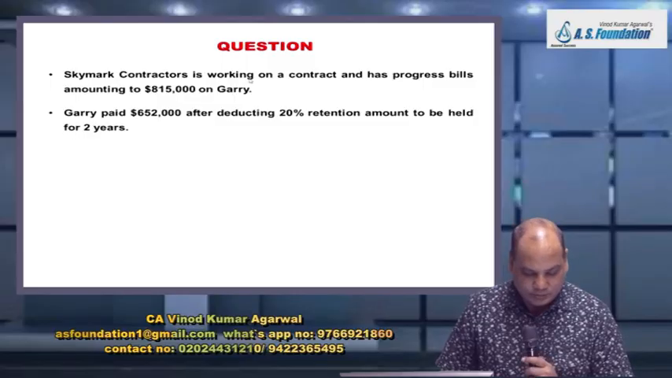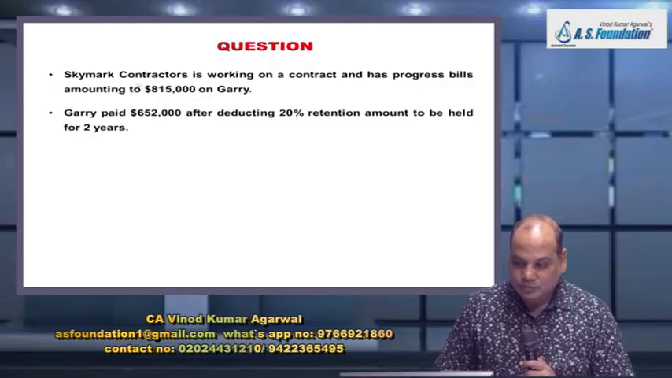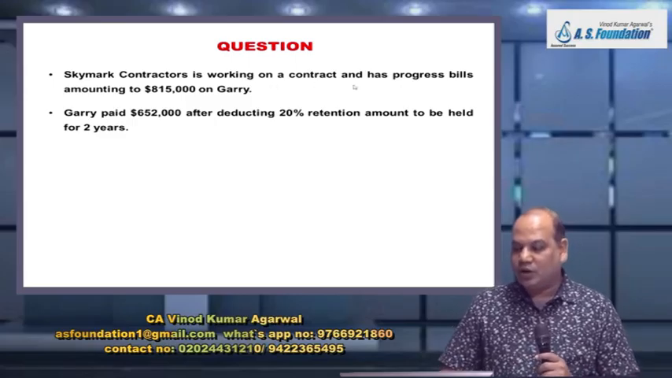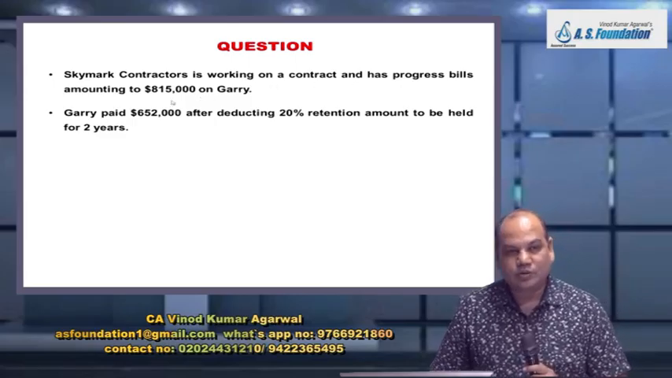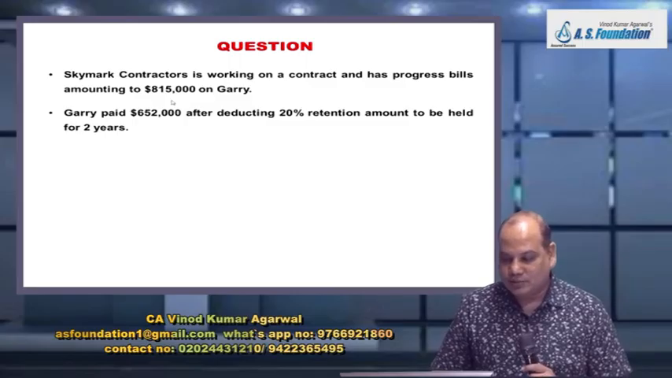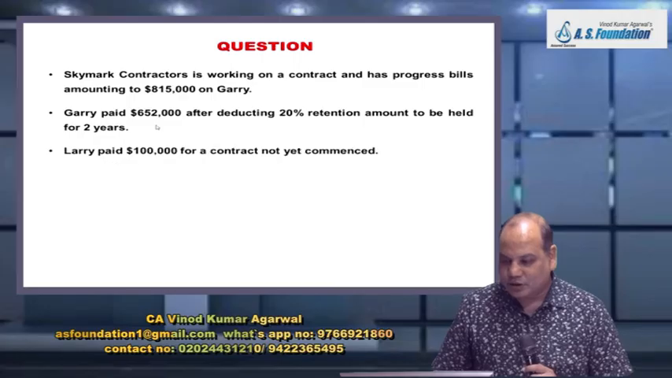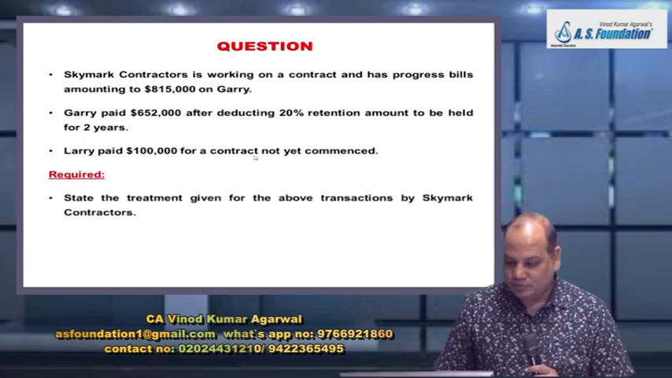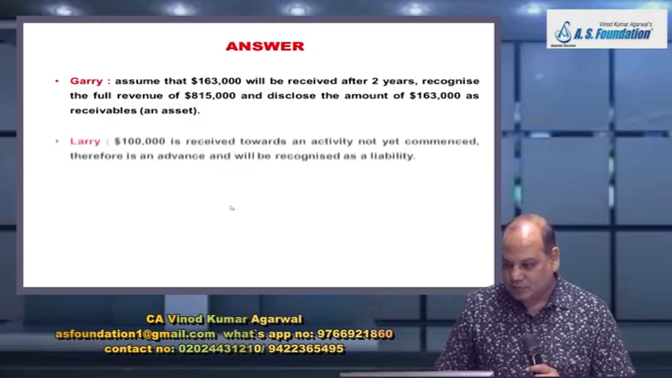Next question, CIMA contractor is working on a contract and has a progress bill amounting to 8,50,000 on Gary. Gary paid $6,52,000 after deducting 20% retention amount to be held for 2 years. Larry paid $1 lakh for a contract not yet commenced. Same question. How will be treatment given in the books of the CIMA contractor?